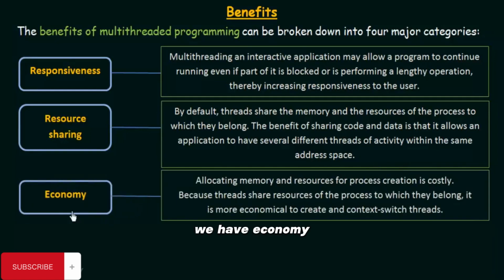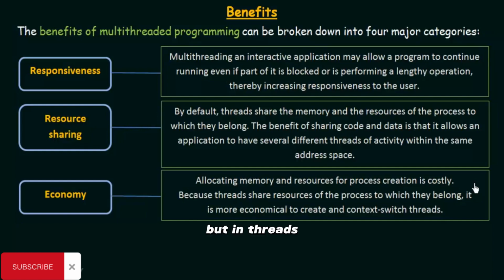So coming to the next benefit, we have economy. Allocating memory and resources for process creation is costly, because threads share the resources of the process to which they belong. It is more economical to create and context switch threads. So we already saw that there is resource sharing happening in the case of multi-threading. If there was no multi-threading, then we would need a separate process for each and every task that has to be performed, and allocating memory and resources for the processes is costly because each process will need to have its dedicated resources and memory, which it may not be able to share with other processes.